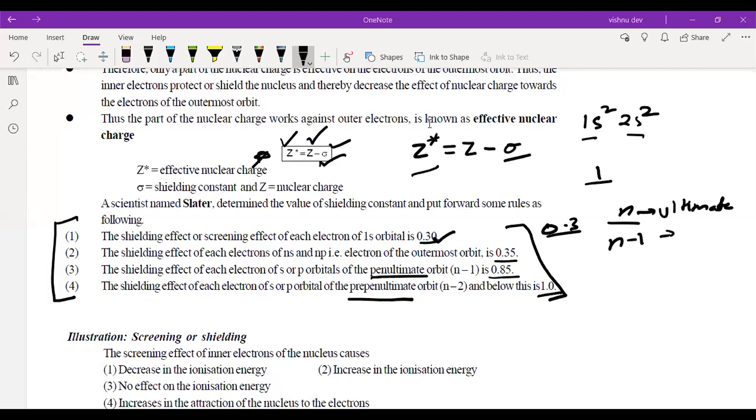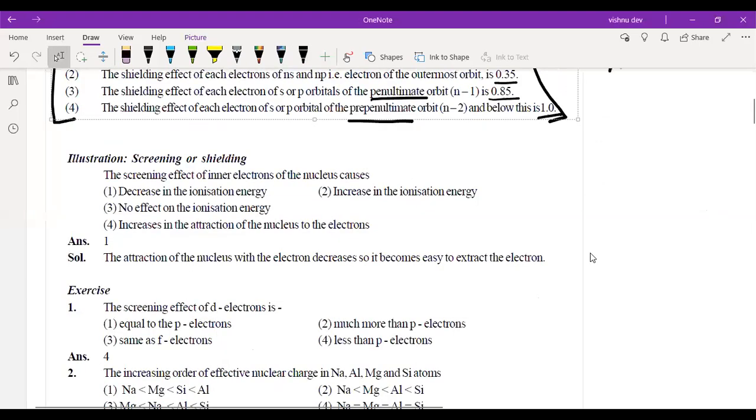So now we will see one example. The screening effect of inner electrons of the nucleus causes, answers are also given. Let's go through the problem first. The question is, the screening effect of inner electrons of the nucleus causes: option A, decrease in ionization energy; increase in ionization energy; no effect on the ionization energy. We have already studied this.